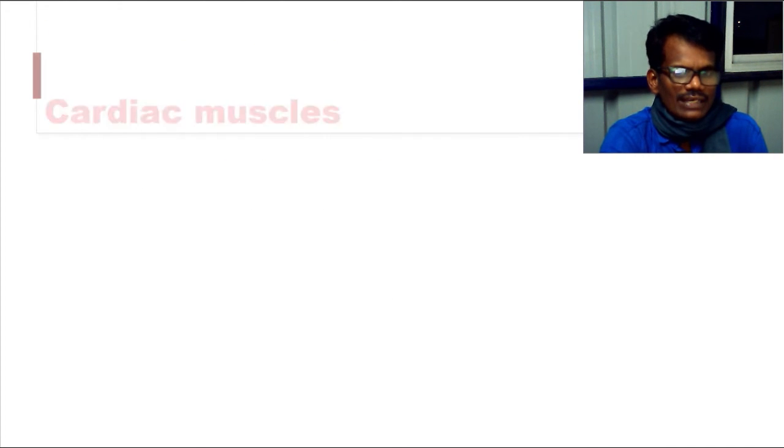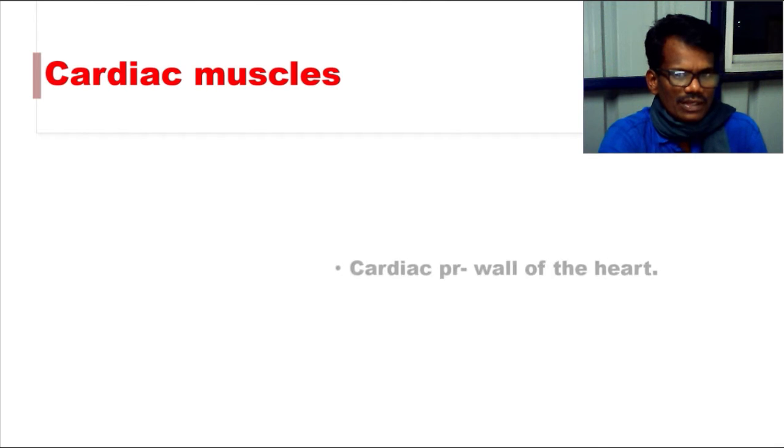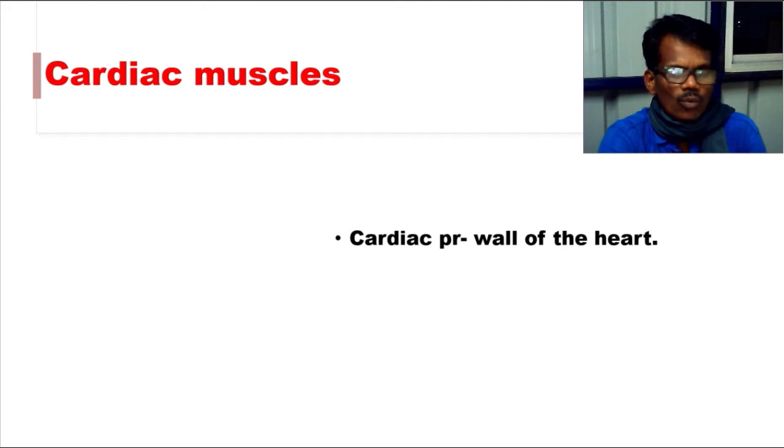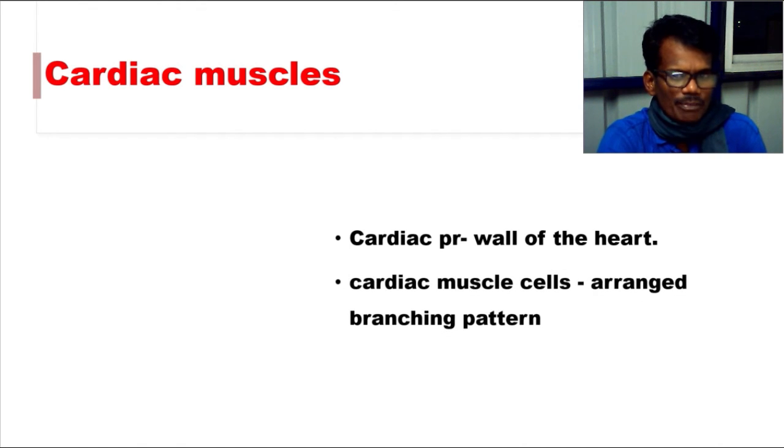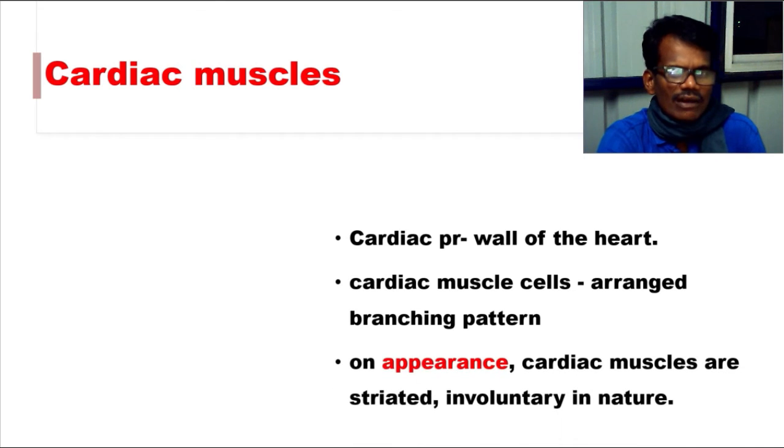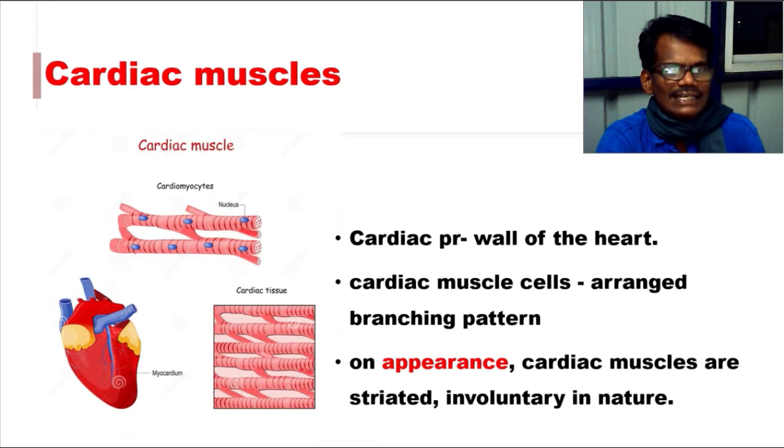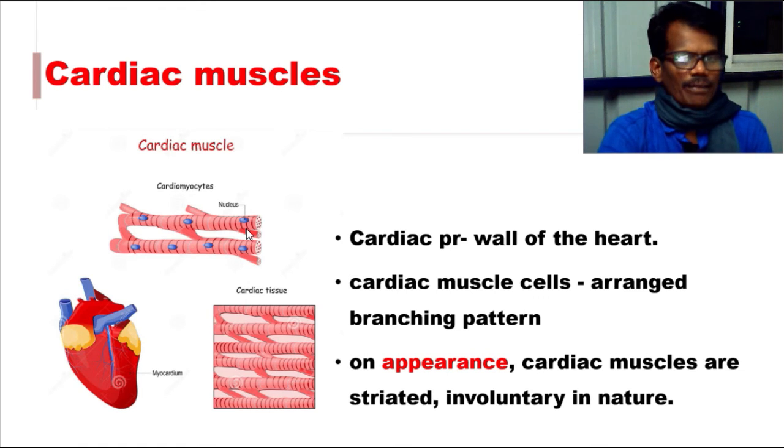Next we will see about the cardiac muscles. Cardiac muscles are present on the walls of the heart. They are arranged in a branching pattern to form the cardiac muscle. Based on the appearance, these cardiac muscles are striated and they are involuntary in nature. These are the cardiac muscles which are involuntary in nature and they have branches. That's why it is a branched pattern in appearance.